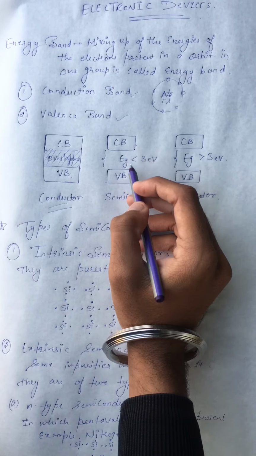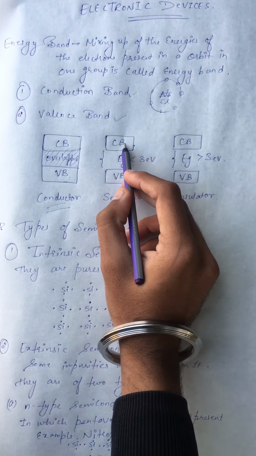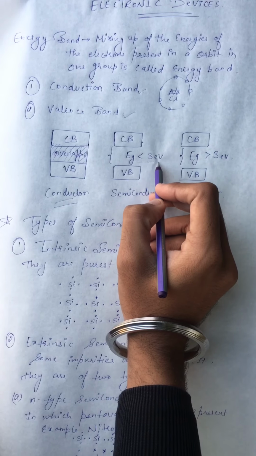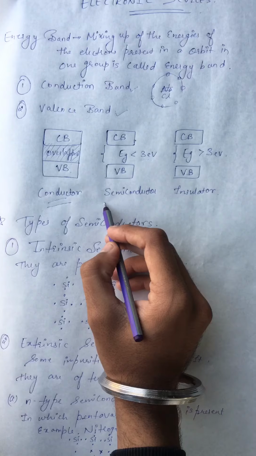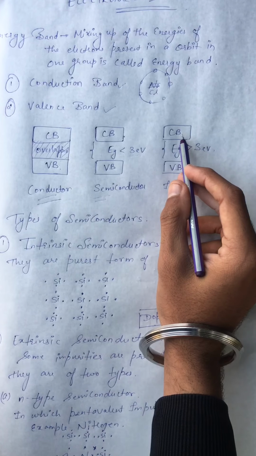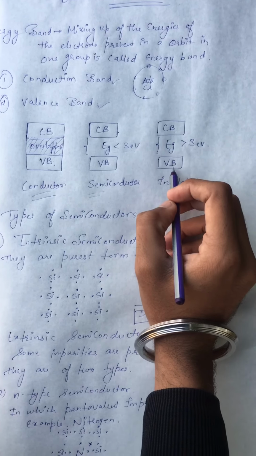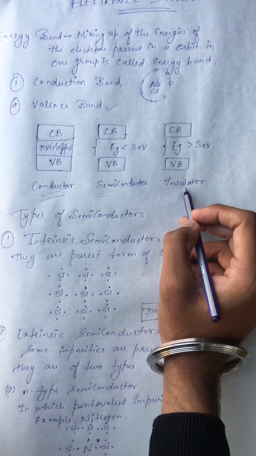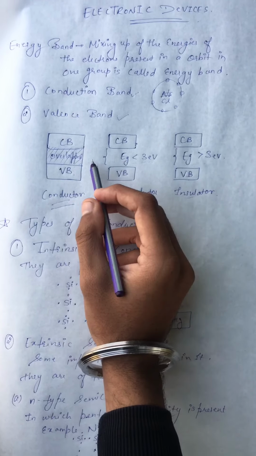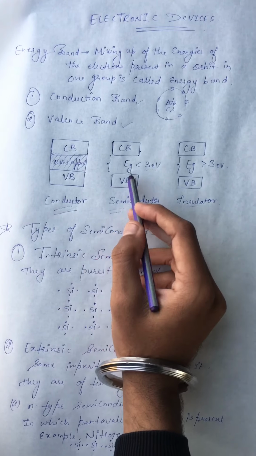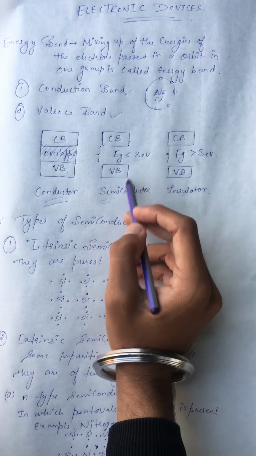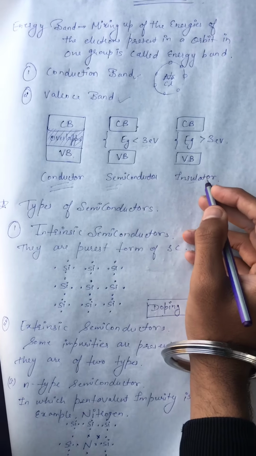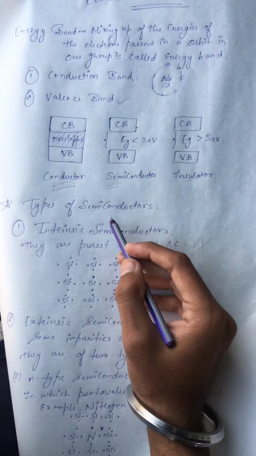If the energy gap between the conduction band and valence band is less than 3 eV, 3 electron volt, then it is the case of semiconductors. Now if the energy gap between the conduction band and valence band is greater than 3 eV, then it is the case of insulators. So remember it: when both the bands overlap, it is a conductor; when the gap is less than 3 eV, it is a semiconductor; and when the gap is more than 3 eV, it is an insulator. Now next, types of semiconductors.